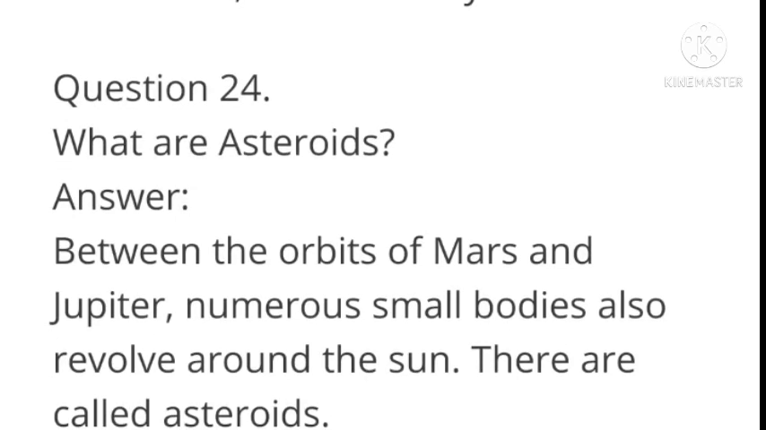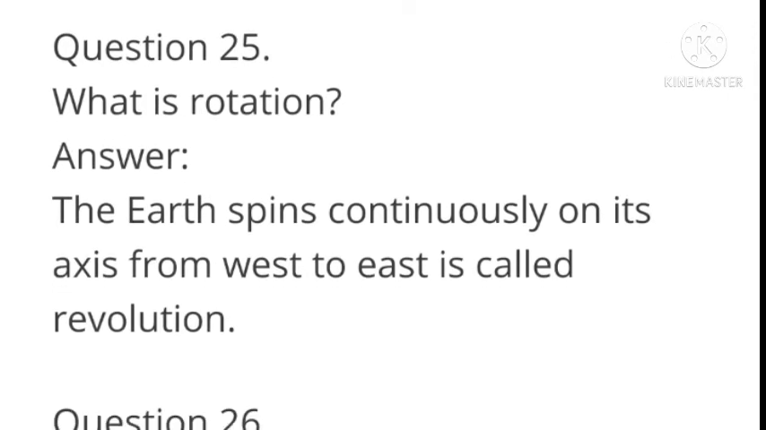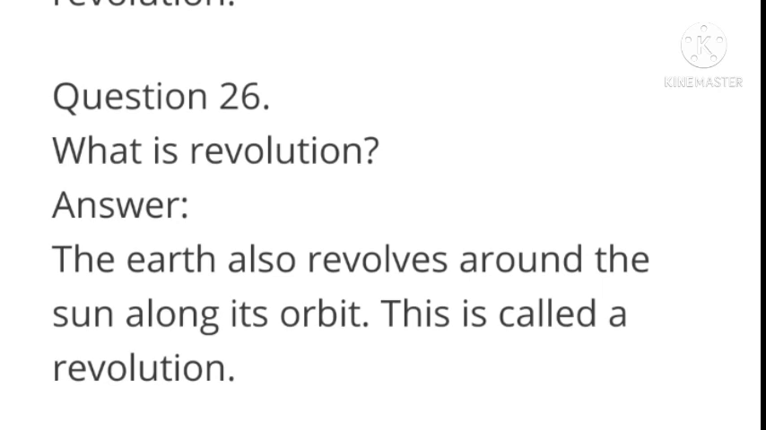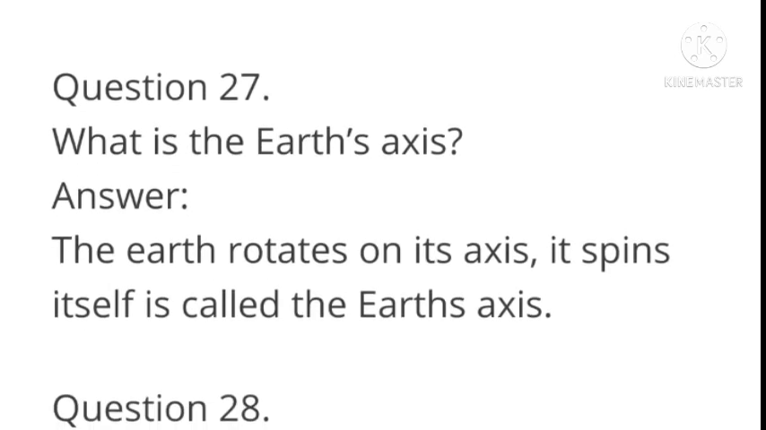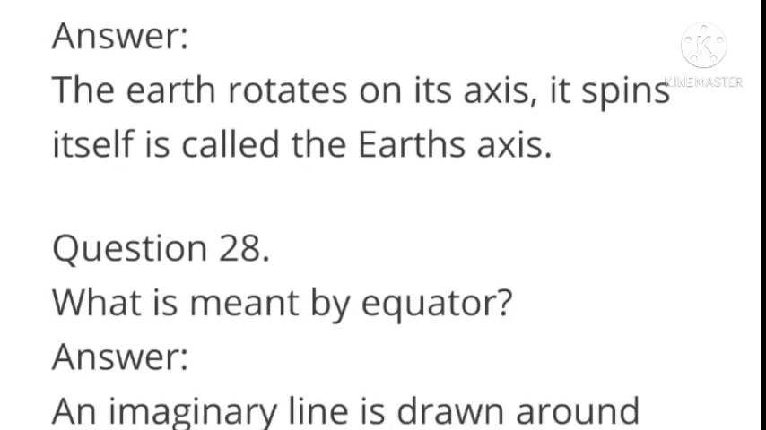What are asteroids? Answer, between the orbits of Mars and Jupiter, numerous small bodies also revolve around the sun. These are called asteroids. What is rotation? The earth's spin continuously on its axis from west to east is called rotation. What is revolution? The earth also revolves around the sun along its orbit. It is called revolution. What is the earth's axis? The earth rotates on its axis. It spins itself. It is called earth axis.